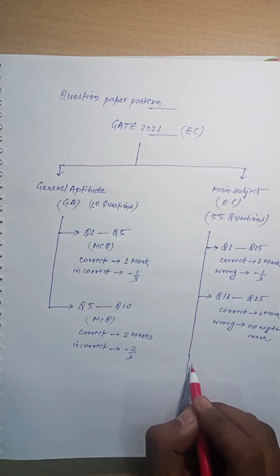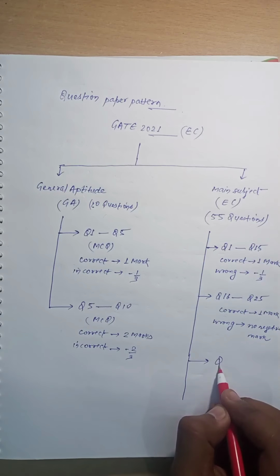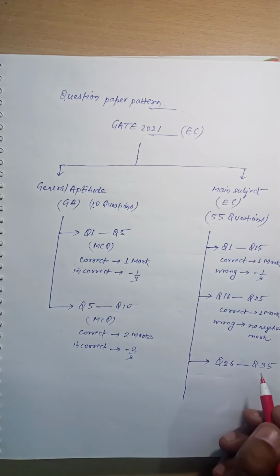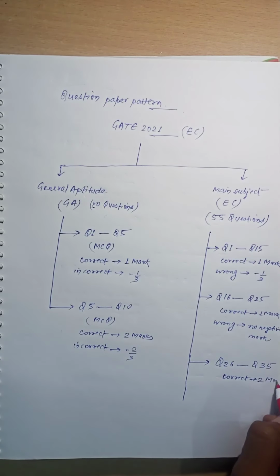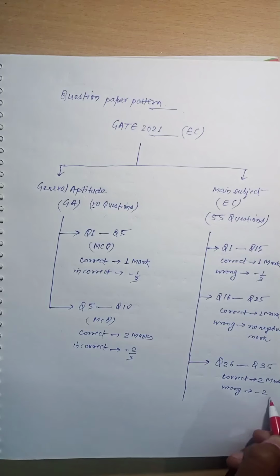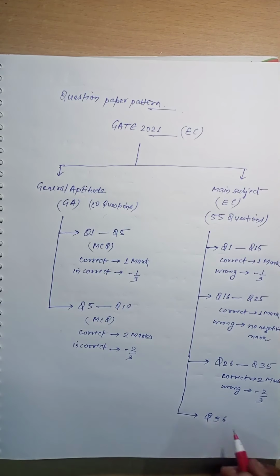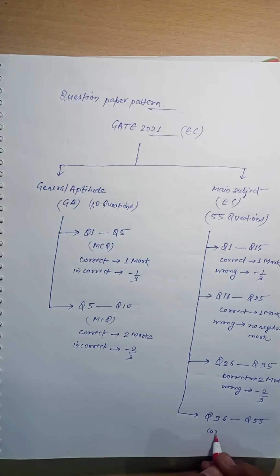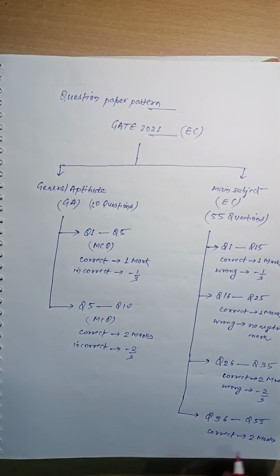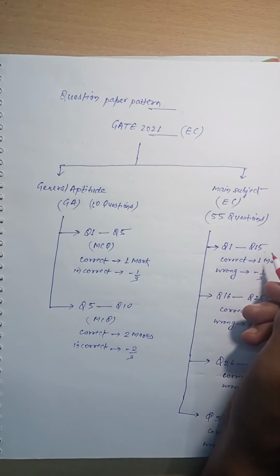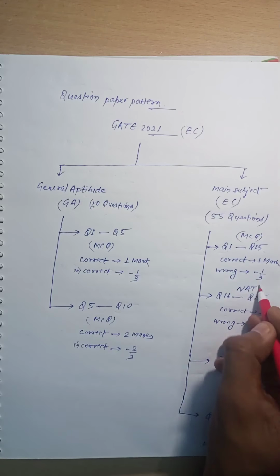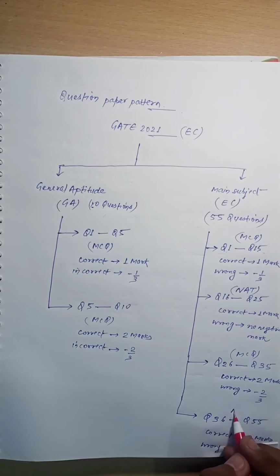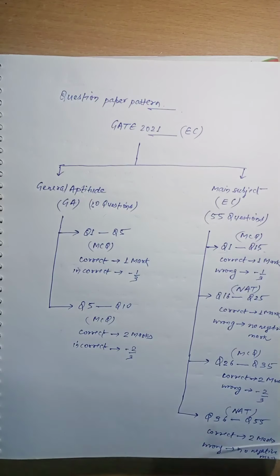The third part is from question number 26 to question number 35. It gives 2 marks for each correct answer and 2/3 of the mark is deducted if the answer is wrong. The fourth part is from question number 36 to question number 55, and it carry 2 marks for each correct answer and there is no negative mark in this part. In this, the first part is of MCQ type, the second part is of numerical answer type, the third part is of MCQ type, and the final part is of numerical answer type.